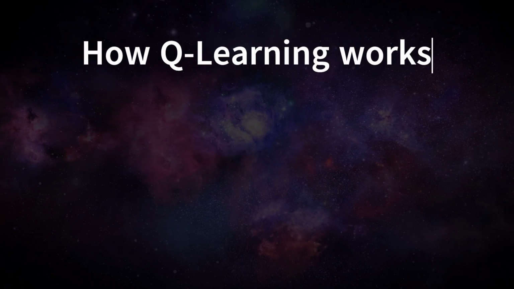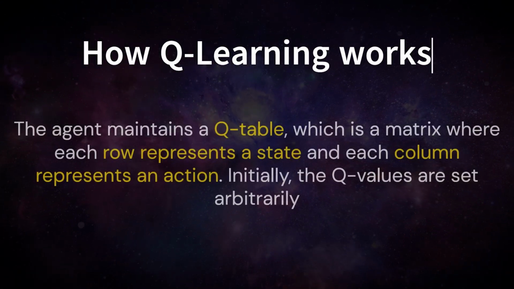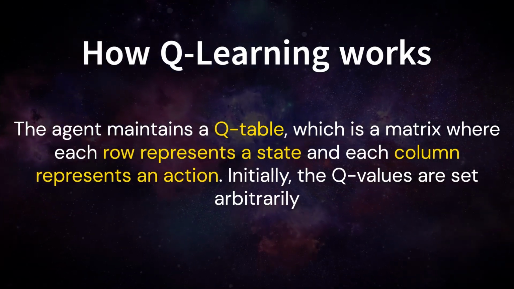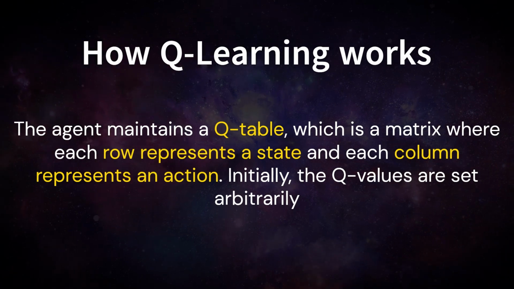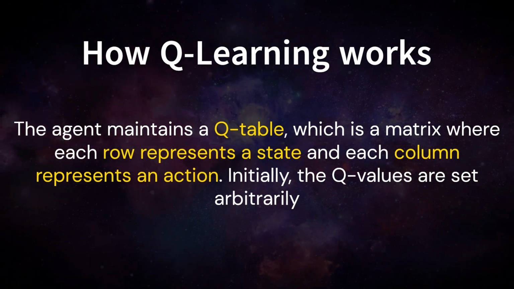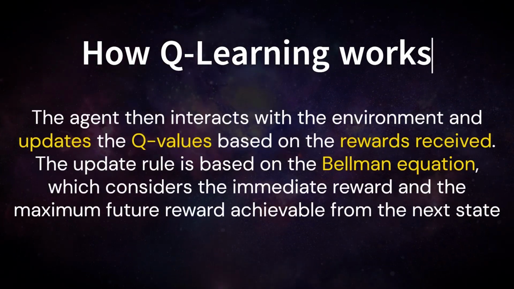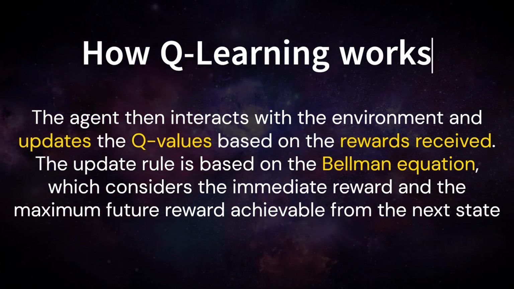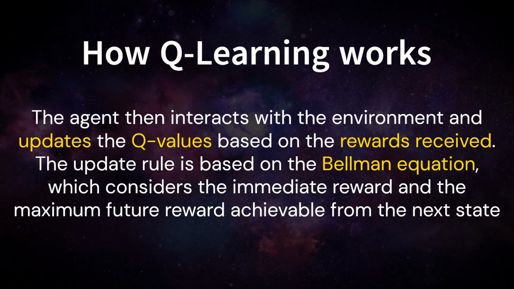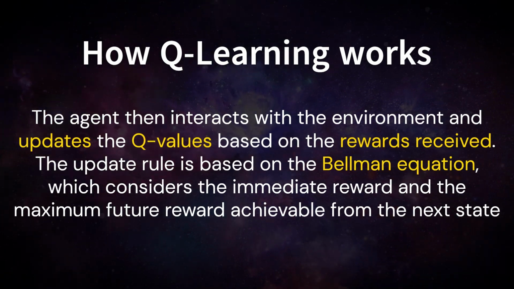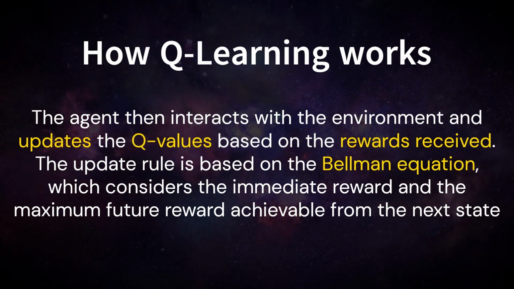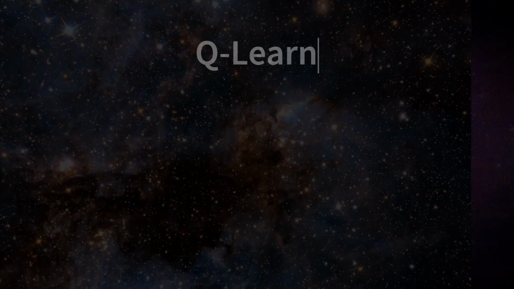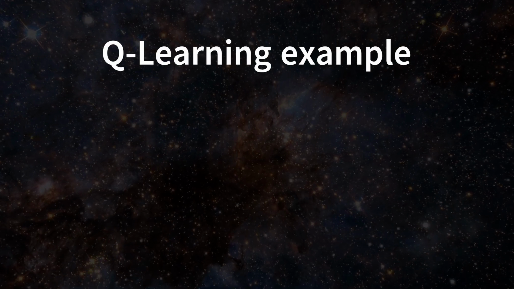Here's how Q-learning works. The agent maintains a Q table, which is a matrix where each row represents a state and each column represents an action. Initially, the Q values are set arbitrarily. The agent then interacts with the environment and updates the Q values based on the rewards received. The update rule is based on the Bellman equation, which considers the immediate reward and the maximum future reward achievable from the next state.